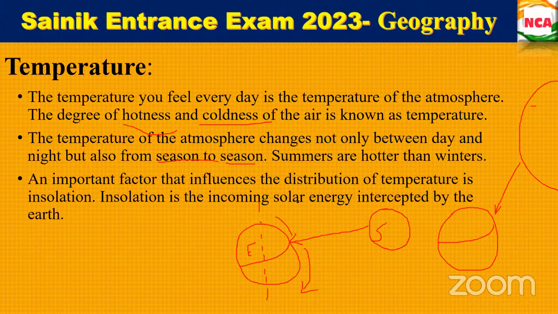So when the sun's rays directly hit the Earth, that is the equator. When you are at the equator position, you will feel extreme hotness, right? When you move away from the equator, going towards the poles in either direction, you feel the temperature decrease. The temperature will decrease when compared to the equator region.